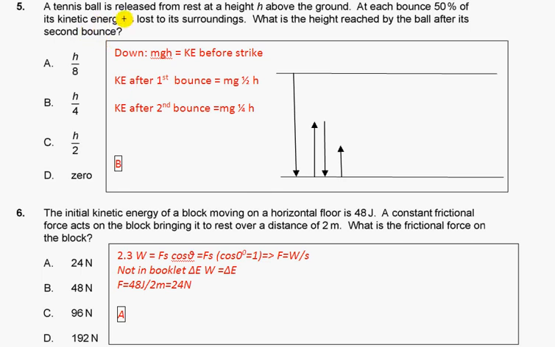Question 5. A tennis ball is released from rest at a height h above the ground. At each bounce, 50% of its kinetic energy is lost to its surroundings. What is the height reached by the ball after the second bounce? After the first bounce, kinetic energy decreased 2 times, so mgh becomes mgh over 2, so it rises only to h over 2. Then it falls down. Before strike it is mgh over 2, decreased 2 times, mgh over 4, so it can reach only a quarter of h, so it is B.